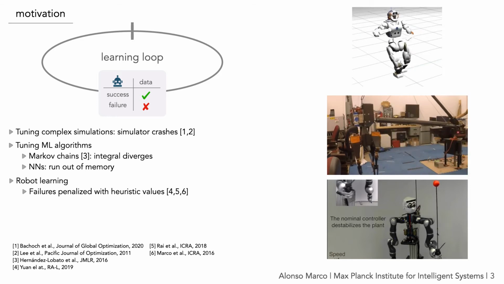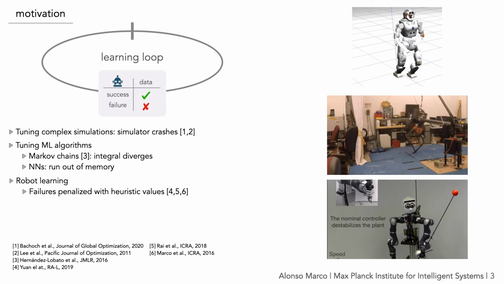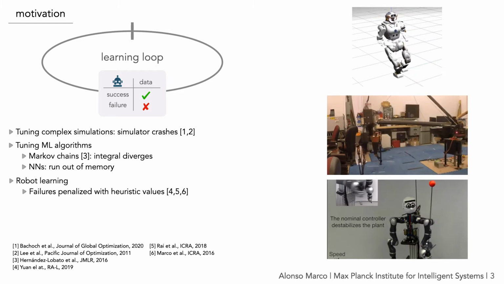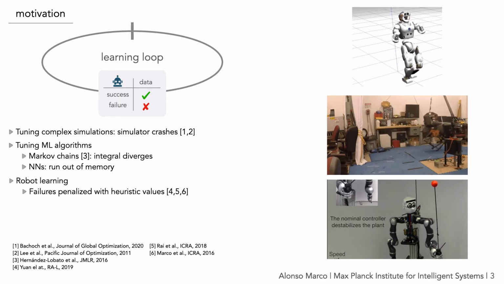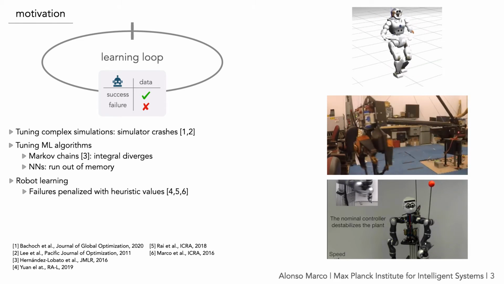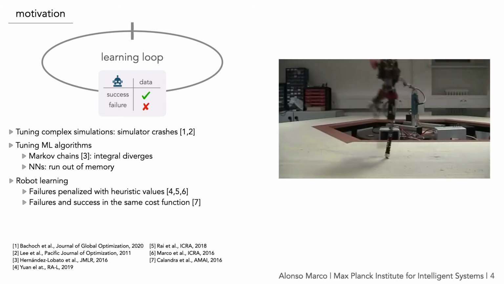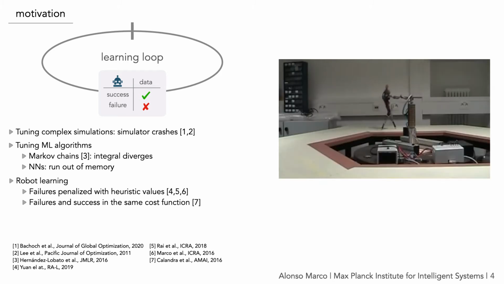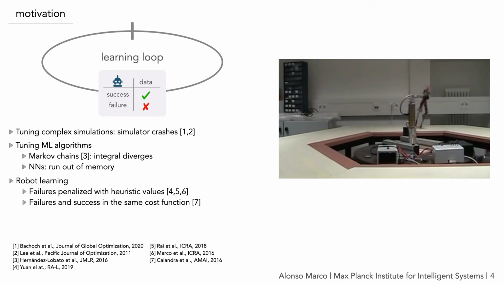In some recent work, failures are explicitly considered, but the data obtained upon failure is usually corrupted or difficult to handle. And because of this, data is discarded and the robot is penalized using some heuristic cost values. But designing such heuristic cost penalties requires proper tuning and expert knowledge about the platform. In other cases, failures and successes are not treated separately, but rather part of the same cost function, which results in a cost function with high variance.